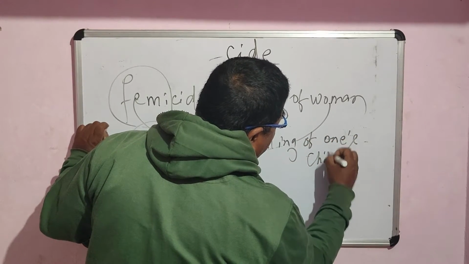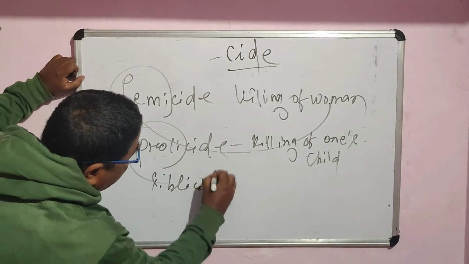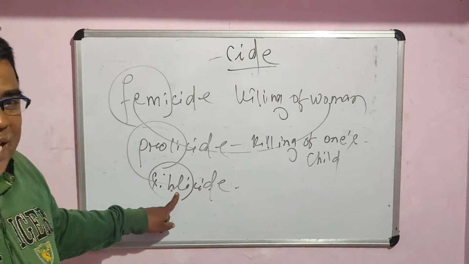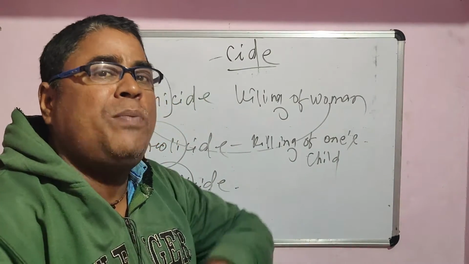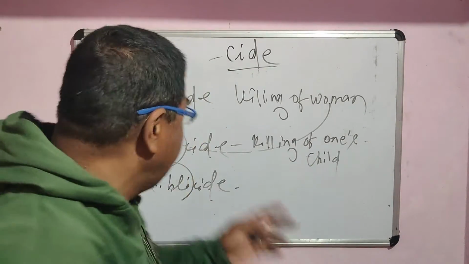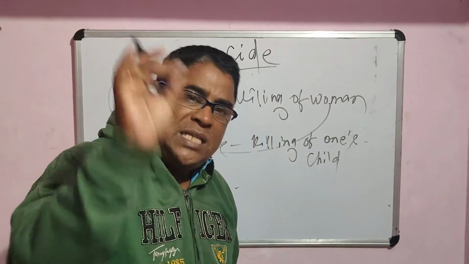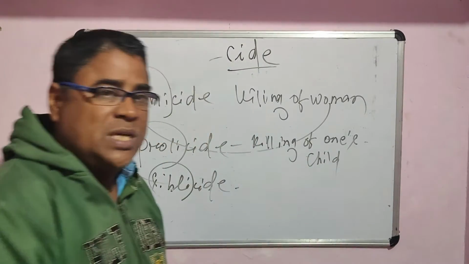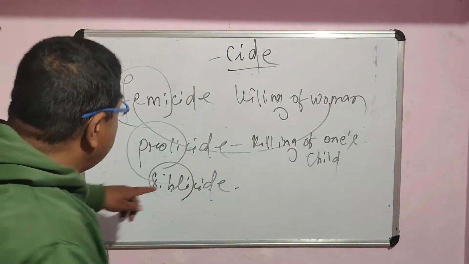Next word, siblicide. S-I-B-L-I-C-I-D-E. What is the meaning of sibling? A small child is called a sibling. Or a plant, a plant of any organism, of any kind, is called sibling. If I say this is a rose sibling, that means a plant related to rose. If I say this is a coconut sibling, it means a plant related to coconut. So sibling means a small plant or nursery plant.